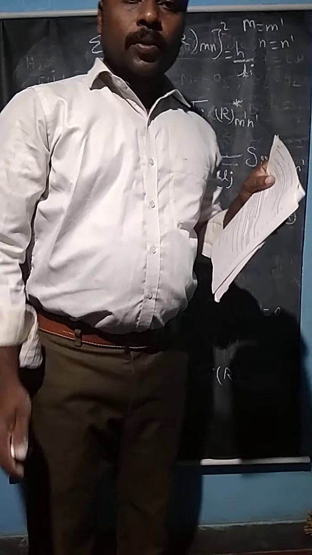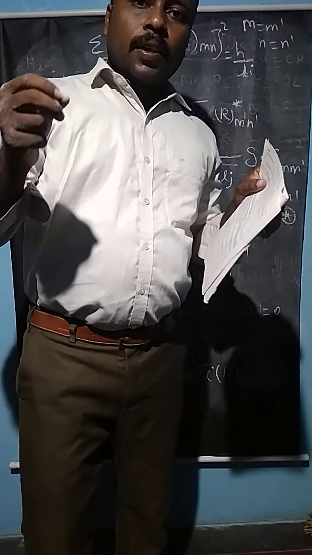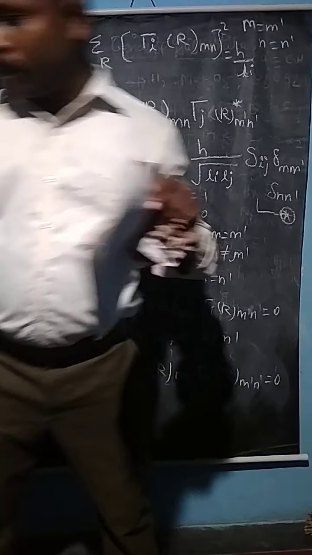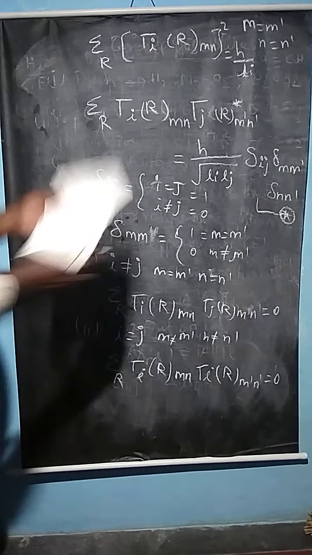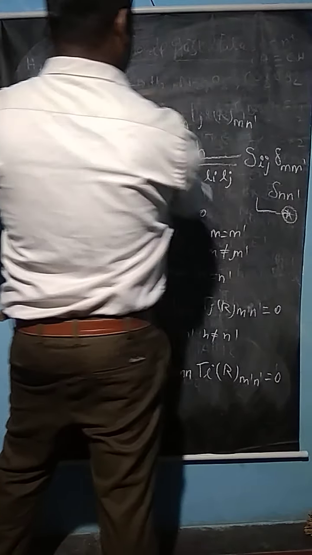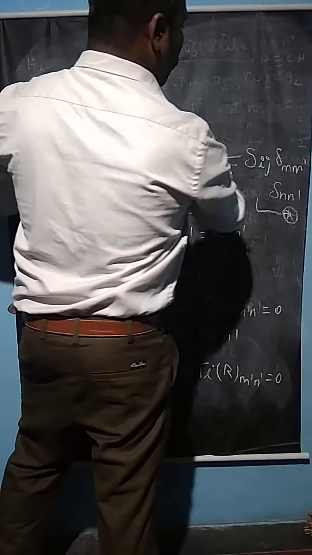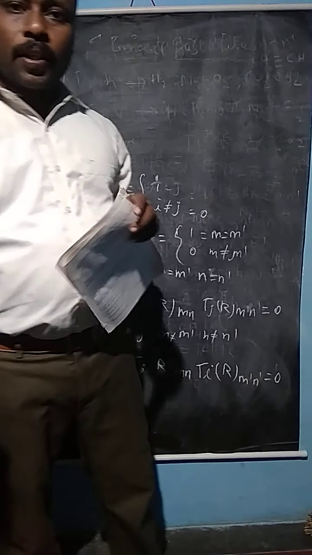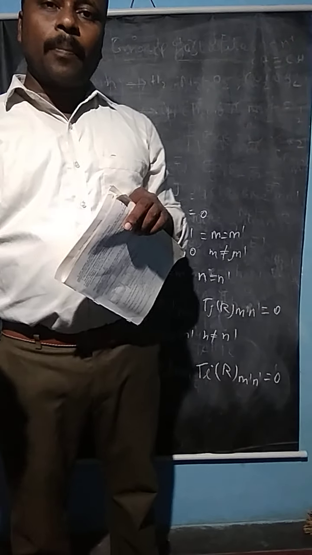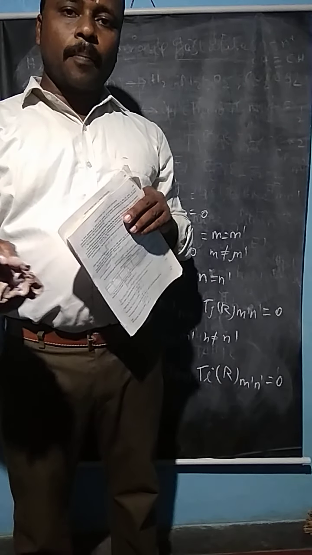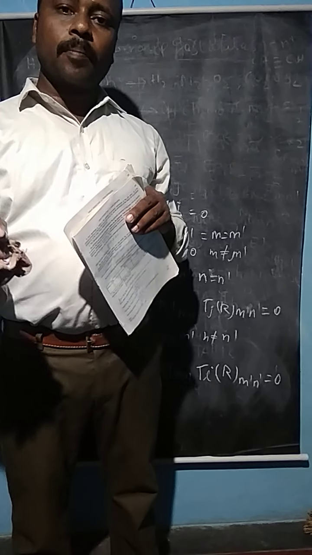Now, what do irreducible representations obey for the order of the group? What is an irreducible representation? First, the number of irreducible representations is equal to the number of symmetry elements of the particular molecule.